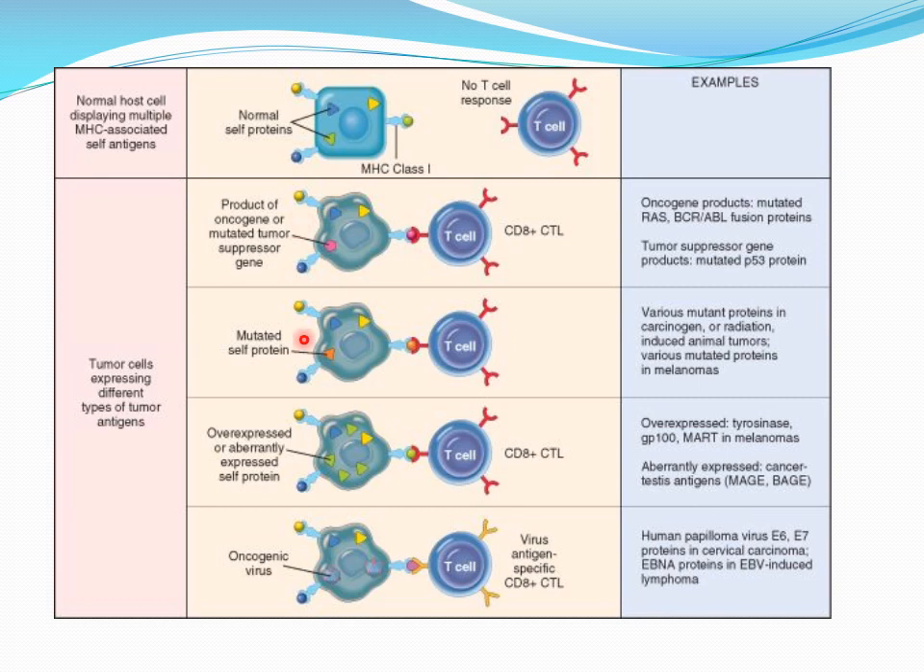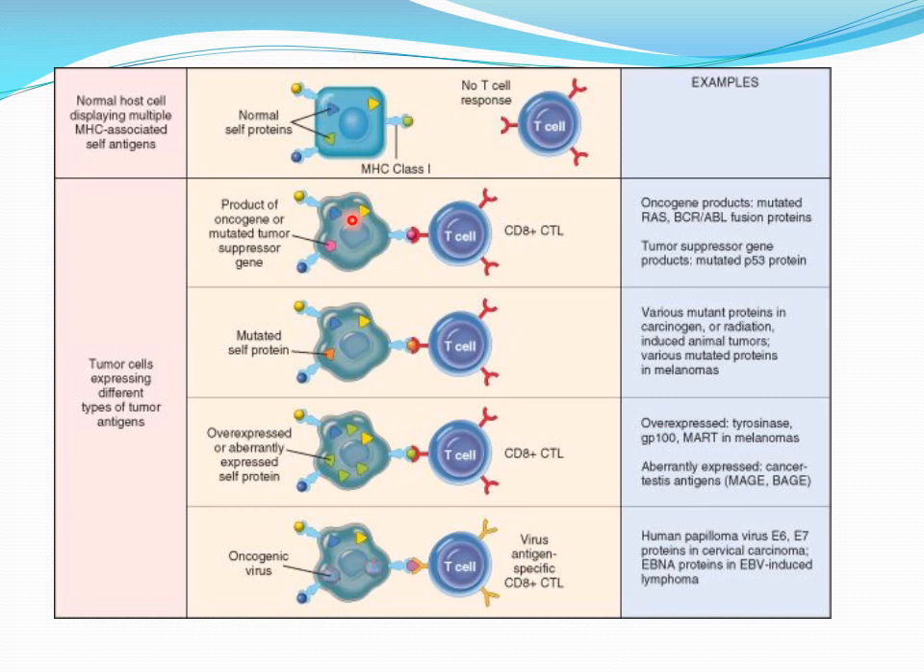See this picture, my dear students, in which you are shown a normal host cell that is displaying multiple MHC associated self antigens. These are normal self proteins that are seen in a normal cell. So there is no T cell response against these normal proteins.